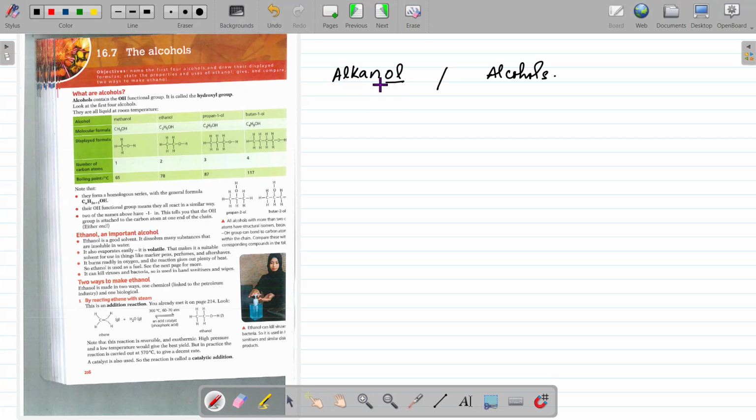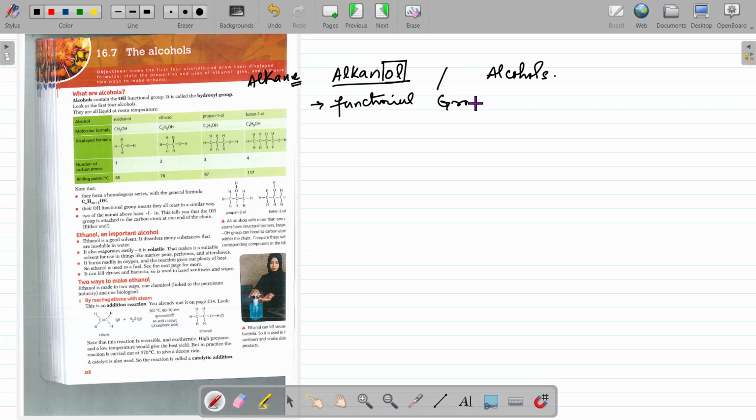As you can see, the ending E of an alkane is replaced by OL, that is alkanol or alcohols. Actually, it's a new homologous series, and in this homologous series, its functional group,